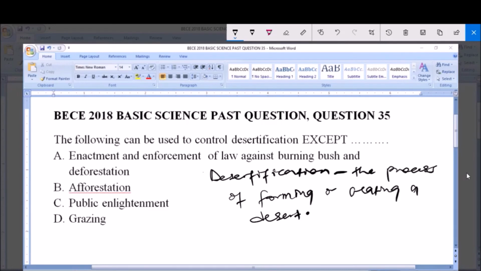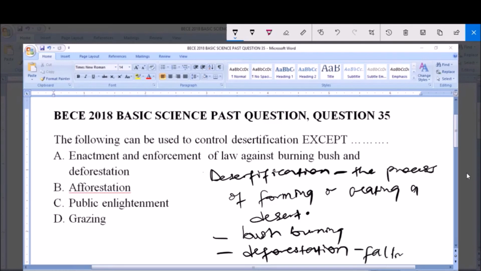Now, A says enactment and enforcement of law against bush burning and deforestation. Like I told you, some of the things that lead to desertification are bush burning and deforestation, because all these will expose the soil. Deforestation includes felling of trees.